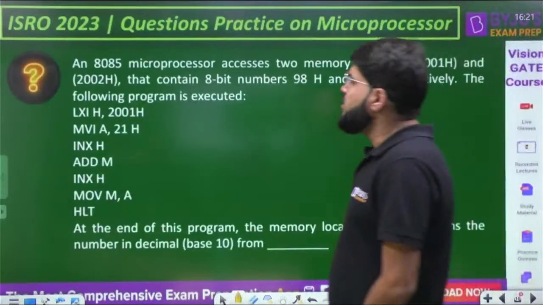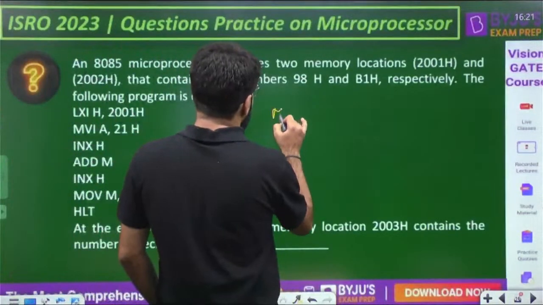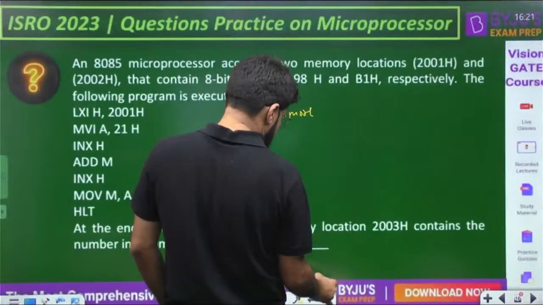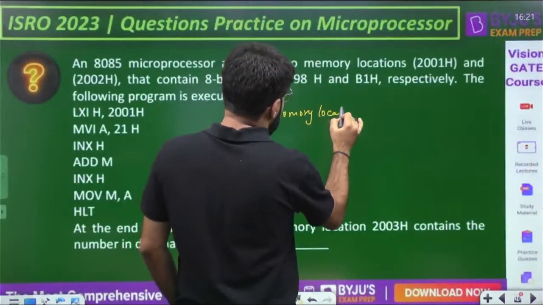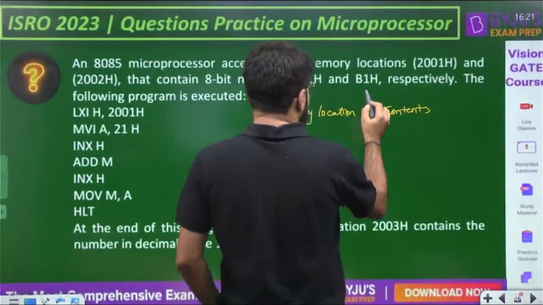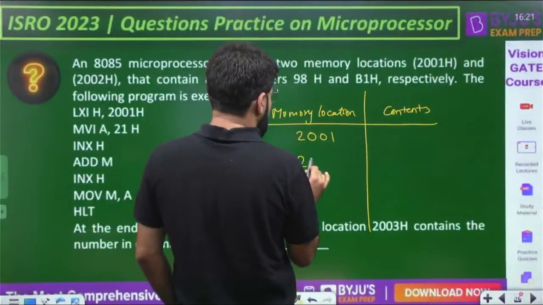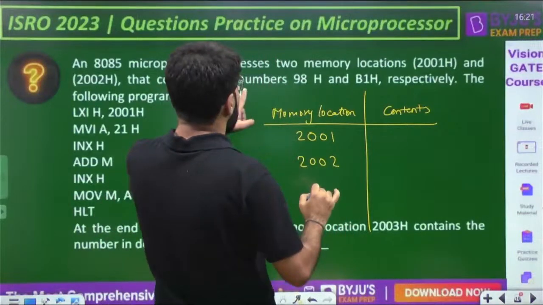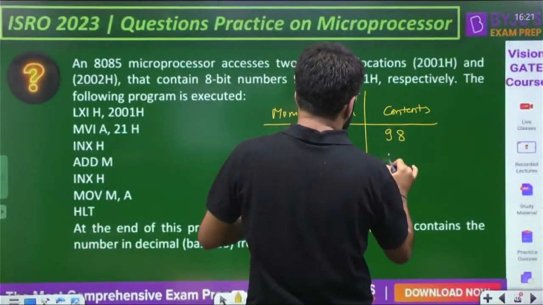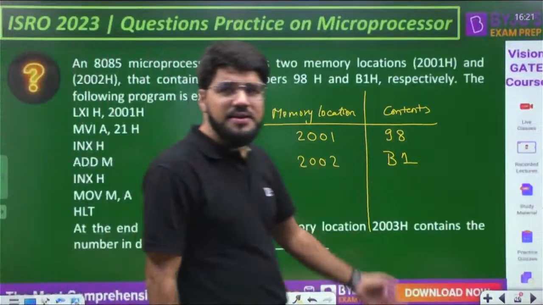8085 microprocessor accesses two memory locations, 2001 and 2002, that contain the 8-bit numbers 98 and B1 respectively. The following program is executed. One thing is known as memory location, that is the address, and one thing is the contents of it. So there are two locations given, 2001 and 2002 in hexa, and their contents are respectively 98 and B1. This much is given to me. The following program is now executed. If required, this data can be used.